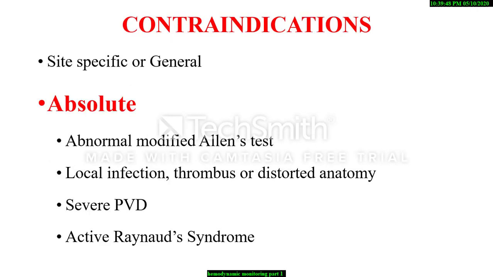The contraindications are classified as either site-specific and general, or absolute and relative. Absolute contraindications are abnormal modified Allen's test, local infection, thrombus or distorted anatomy, severe peripheral vascular diseases, active Raynaud syndrome. This is specifically for the radial arterial line. Also refusal by the patient is an absolute contraindication.